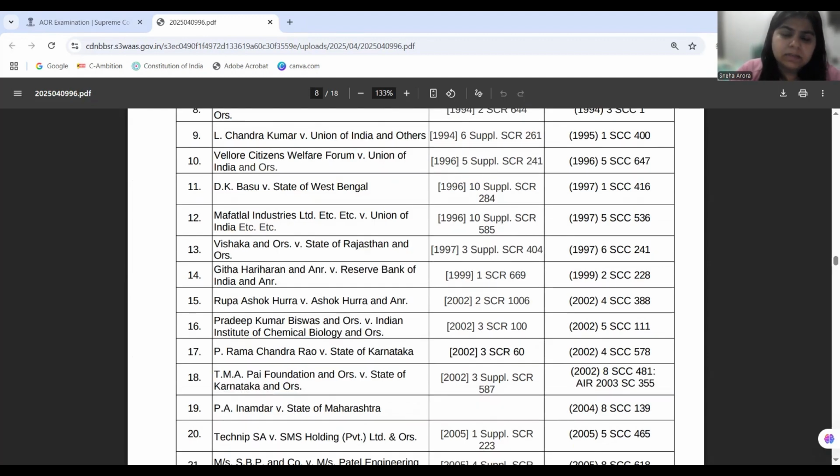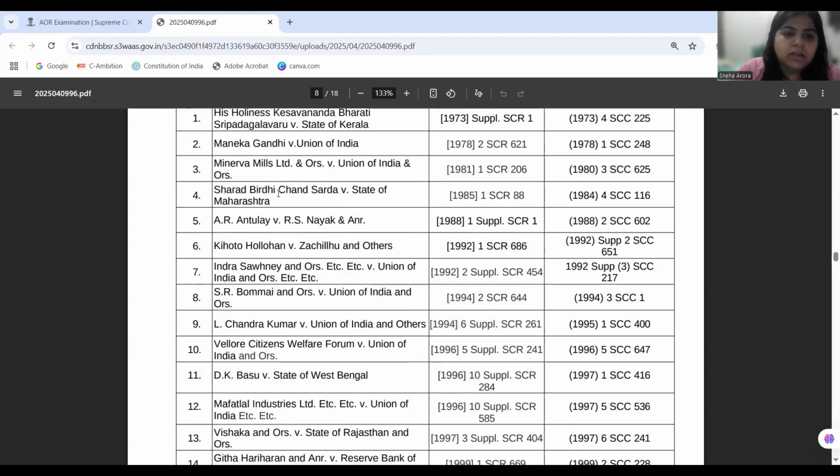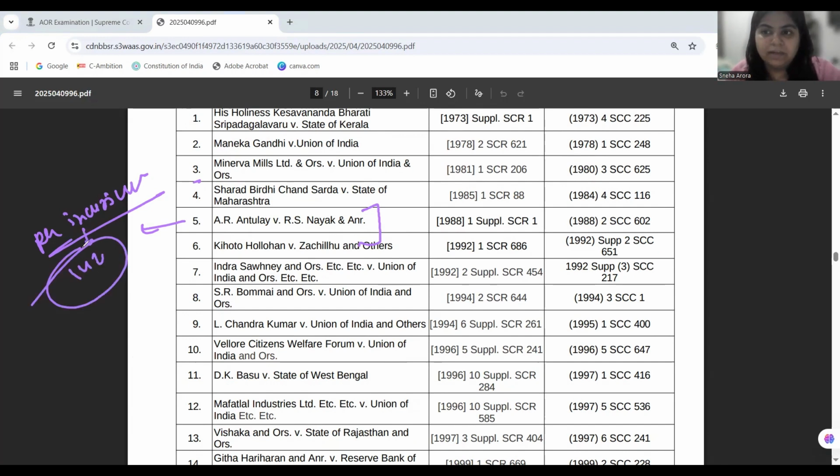Now, a similar thing we can look at in the case of AR Antulay as well. One aspect of AR Antulay is that the judiciary in its administrative action is the state, and another aspect of AR Antulay is that if the court has given a judgment per incuriam, that is not right in the eye of law, the court can invoke Article 142 jurisdiction and cure the defect in the earlier judgment to meet the ends of justice.